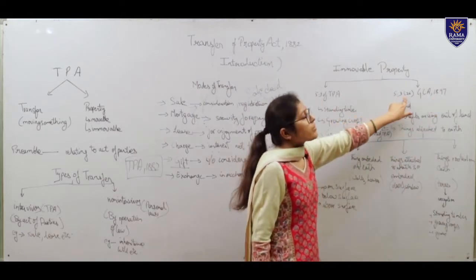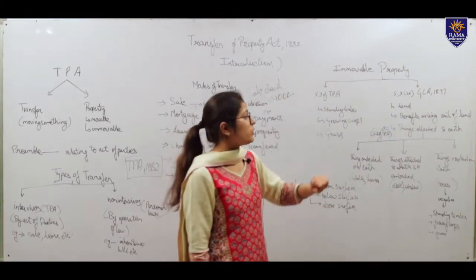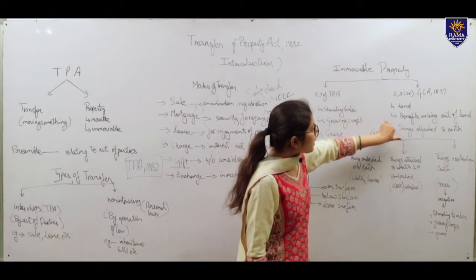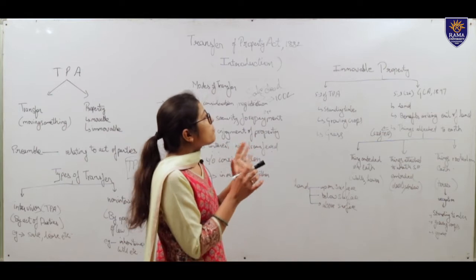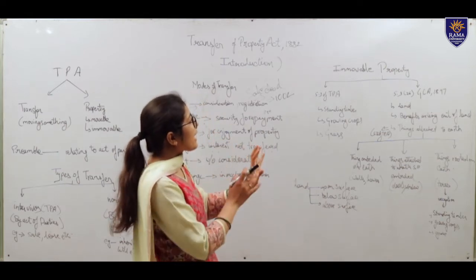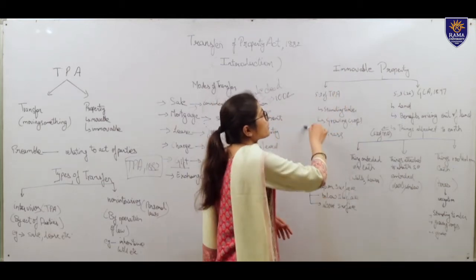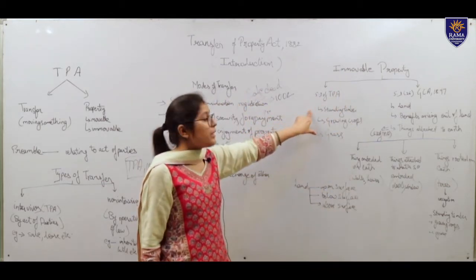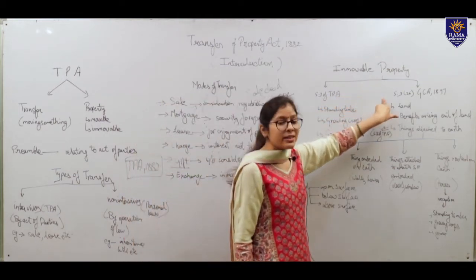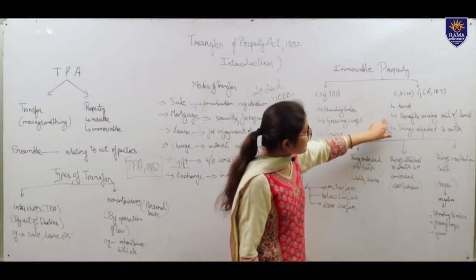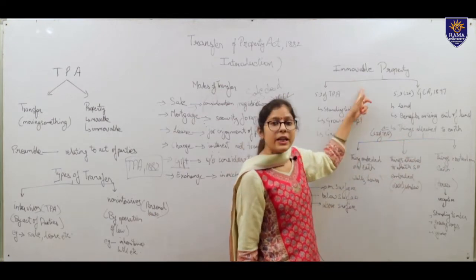In that, in clause 26 of section 3, it says that immovable property includes land, benefits arising out of land and things attached to the earth. Now the definition of immovable property is so incomplete in both the Acts that they are required to be read together. Section 3 of the TPA talks about standing timber, growing crops and grass not being included in immovable property, while the General Clauses Act says that land, benefits arising out of land and things attached to earth would be included in immovable property.